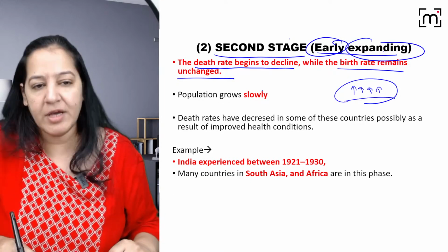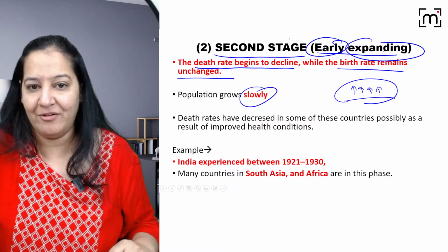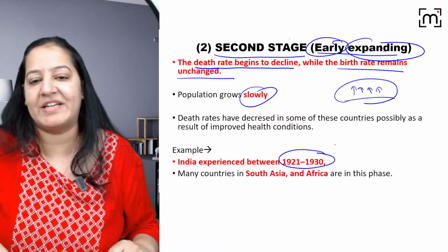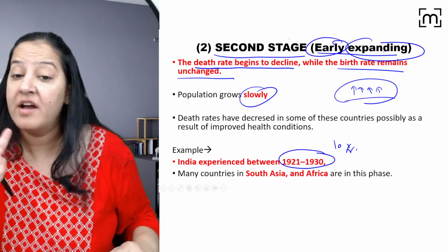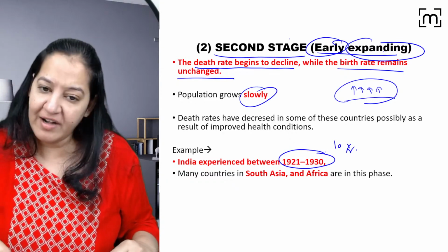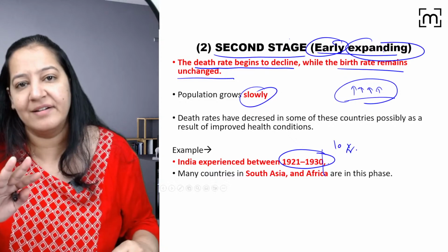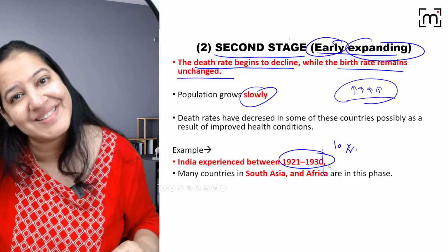Give me a thumbs up. So here population goes on growing slowly, right? India was in this stage for 10 years, from 1920 to 1930. Currently we are in stage 3. After 1930, we entered stage 3, and until today we are in stage 3 only.